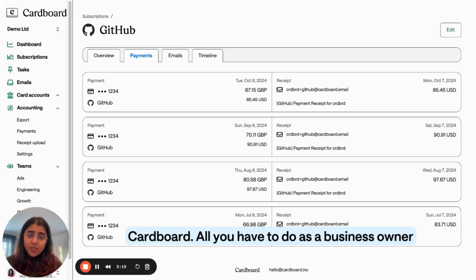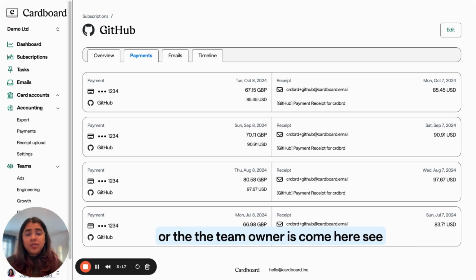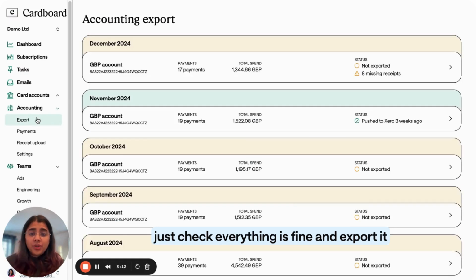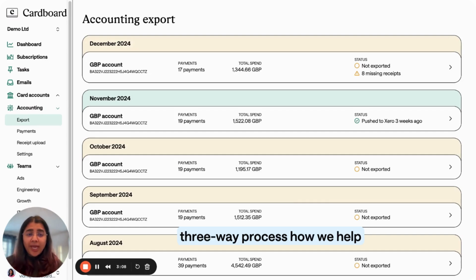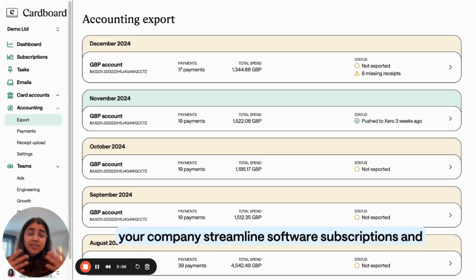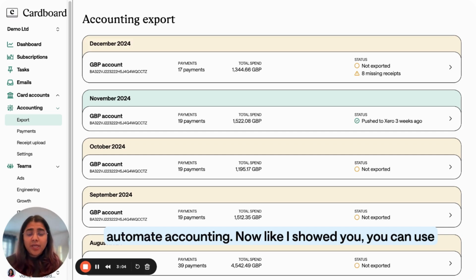So all you have to do as a business owner or the team owner is come here, check that everything is fine, and export it to your accounting software. So that's a really quick three-way process for how we help your company streamline software subscriptions and automate accounting.